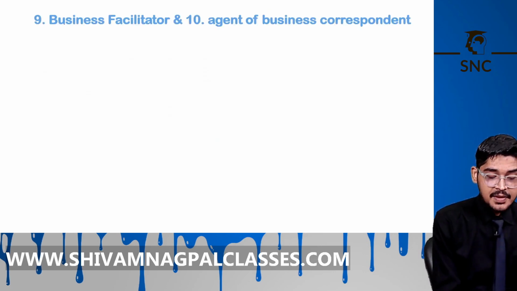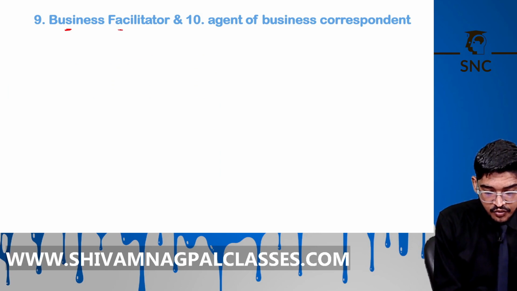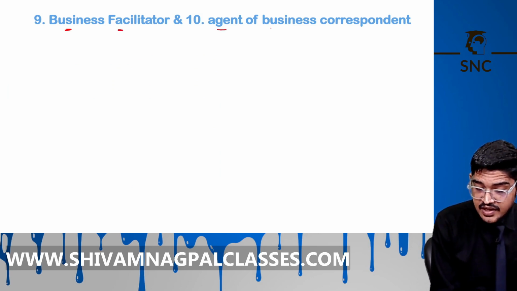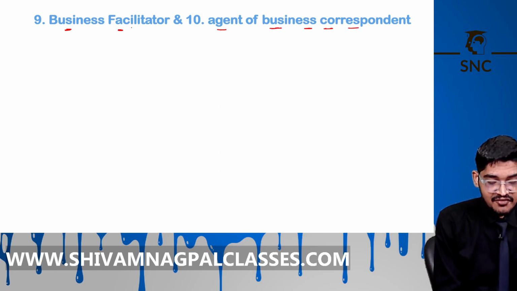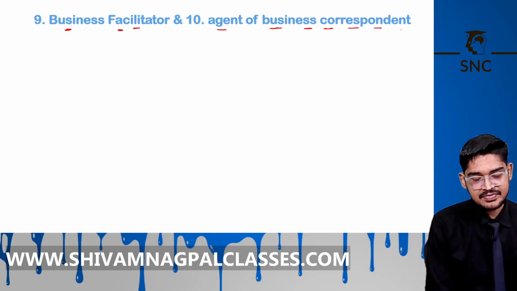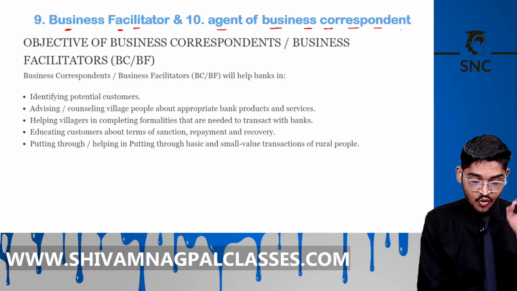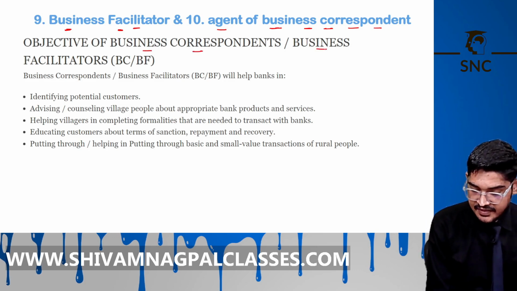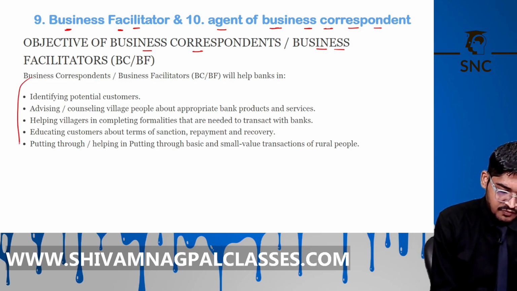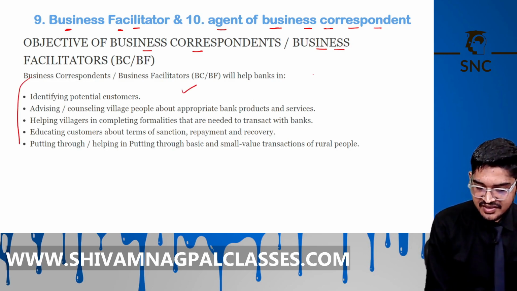The next is the business facilitator and the agent of a business correspondent. Now the question arises, what do you mean by business facilitator and business correspondent? Let's see here. These are the objectives of the business correspondent and business facilitator, and the work performed by them. You can take a screenshot of this and read it later on.